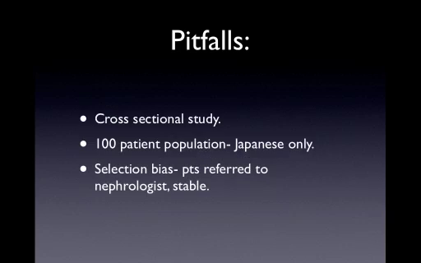The pitfalls of the study: again, it was a cross-sectional study. It was a small study compared to our previous study, with only 100 patients included. The patient population was Japanese, which is very different from our patient population in America. There was also selection bias in this study. Only those patients who were referred to nephrologists and had stable CKD were selected, as compared to the previous study I presented, where they randomly selected all the patients.